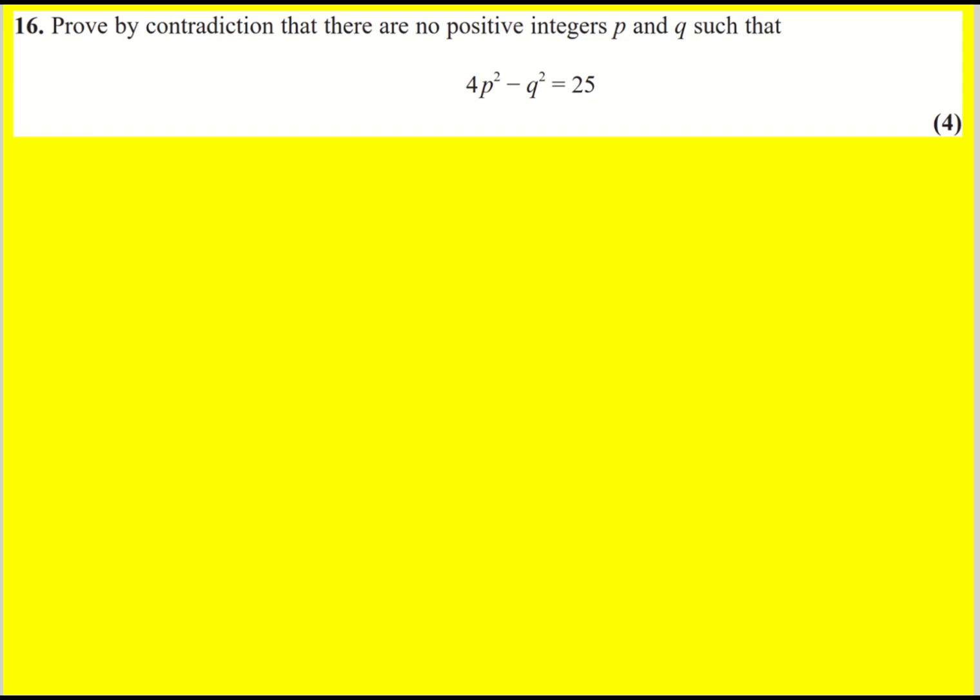Prove by contradiction that there are no positive integers p and q such that this is true. This is actually known as a Diophantine equation because there are two unknowns, only one equation, but we're looking for integer solutions, or in this case, positive integer solutions. I'm going to talk about two different ways to do it. Both are going to assume that there are solutions.